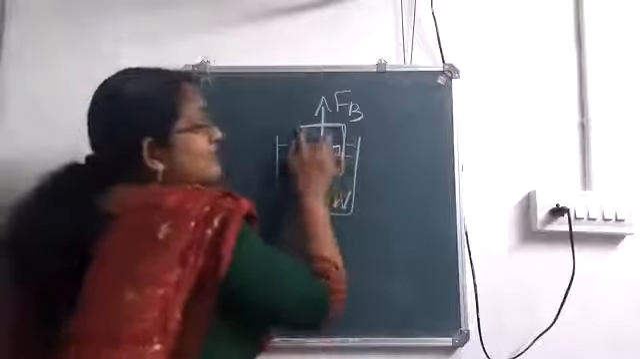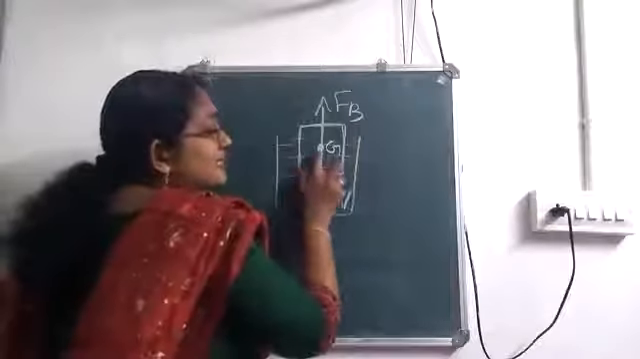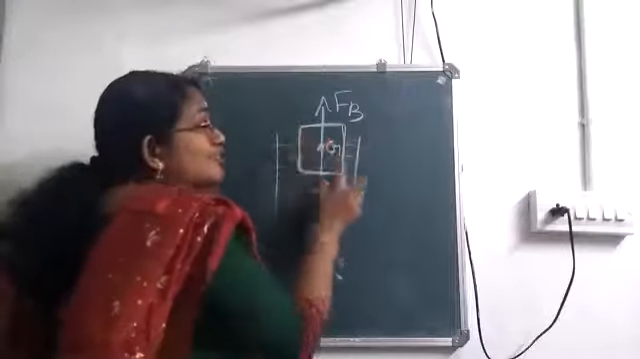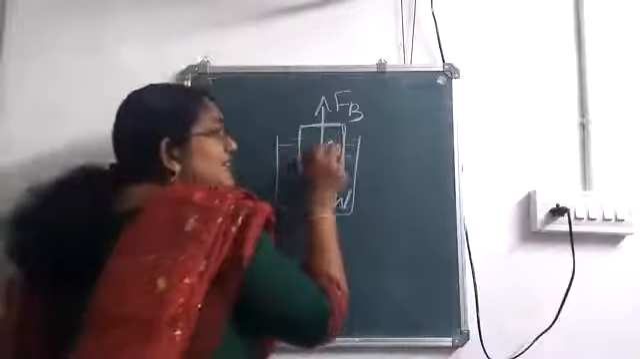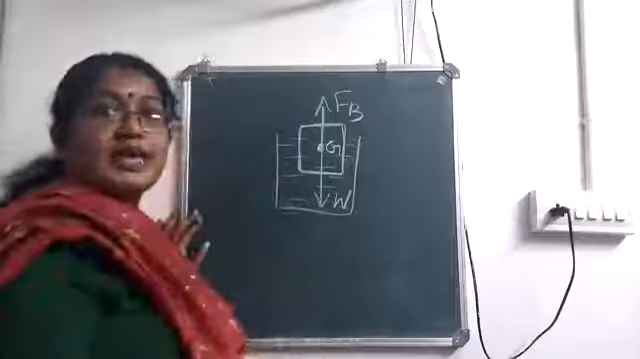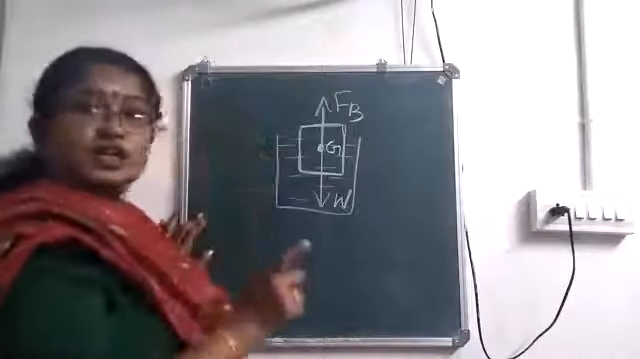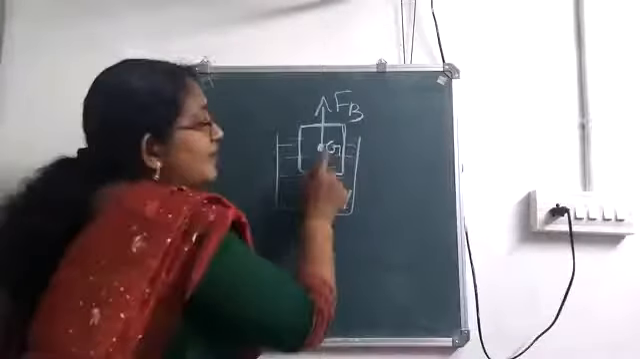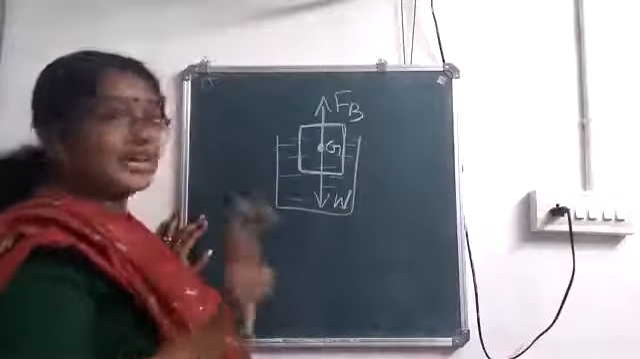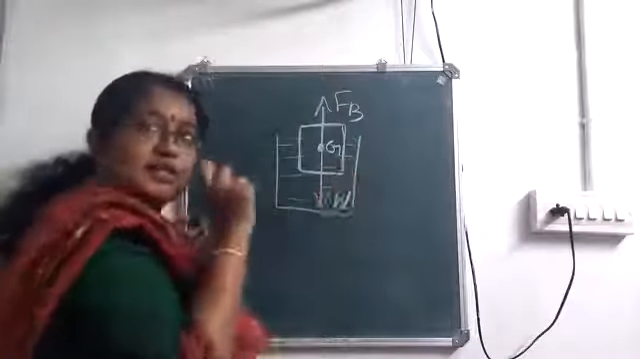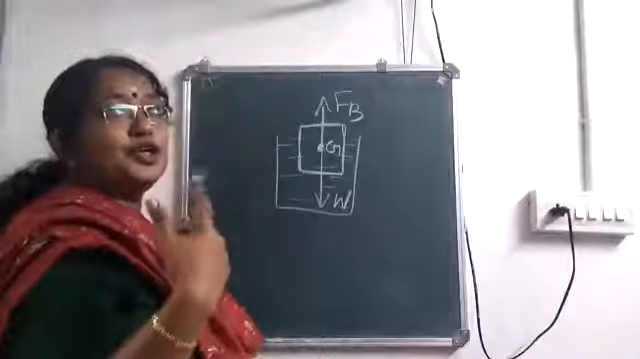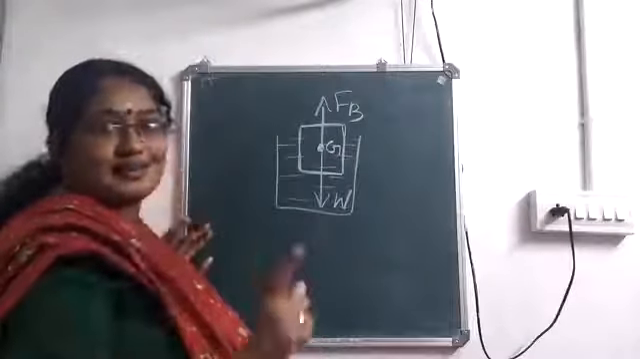Here I have marked the center of gravity at the center of this rectangular body, and weight will be acting along the center of gravity. Now, this upthrust acts along the center of buoyancy, and do you know where the center of buoyancy lies?